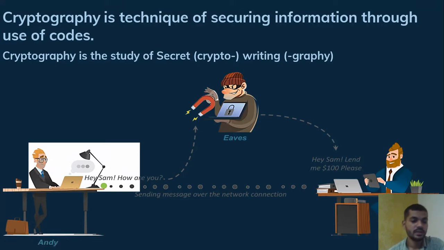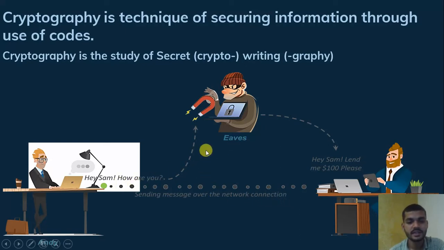So what is happening here? Here is one person, Andy, and here is Bob. Here is Sam and here is Andy. So he sent a message to Sam: hey Sam, how are you? Sending the message over the network connection.